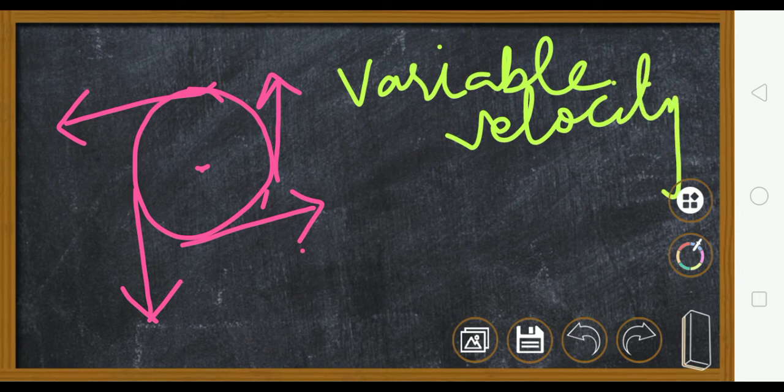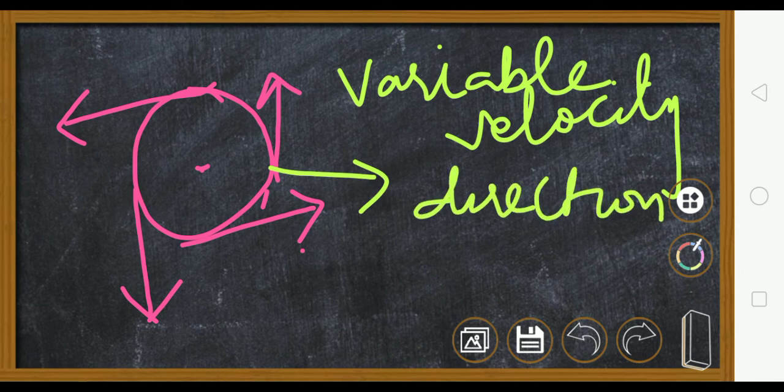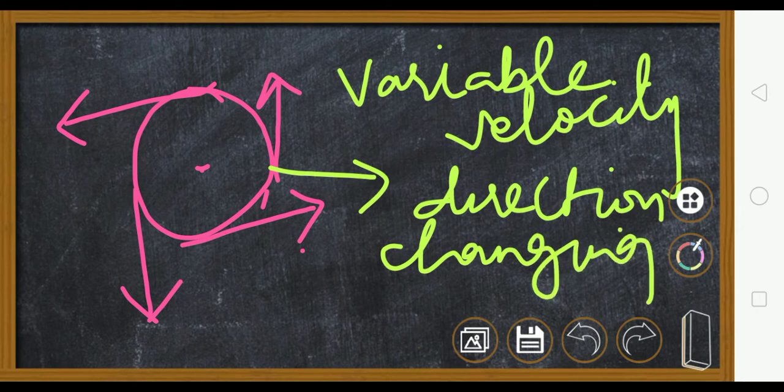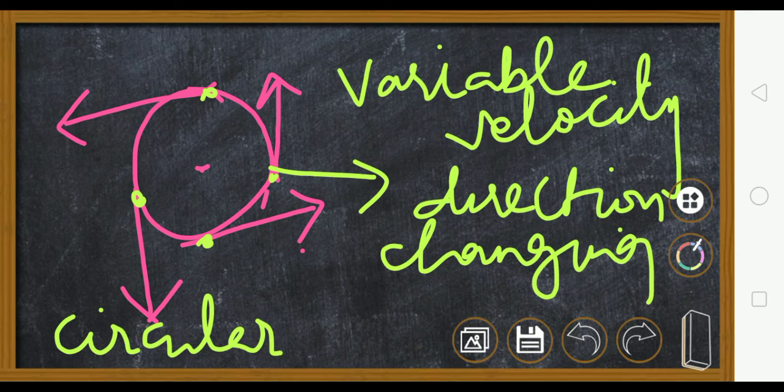Why is it variable velocity? Because direction is changing. Here also direction changing. Here also changing. So this is an example of variable velocity. So all the circular motion are variable velocity. Clear?